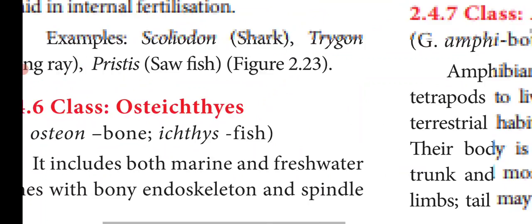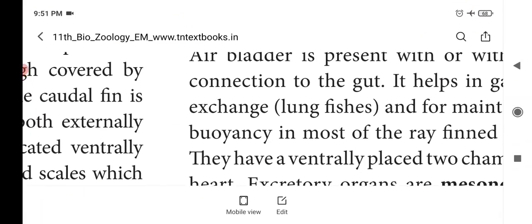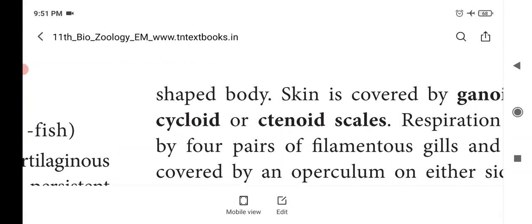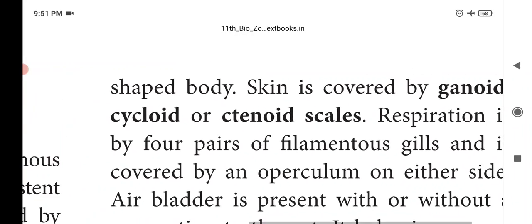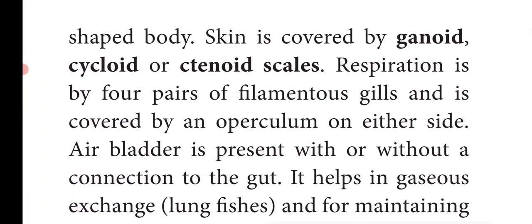And the skin is covered by ganoid, cycloid or ctenoid scales.